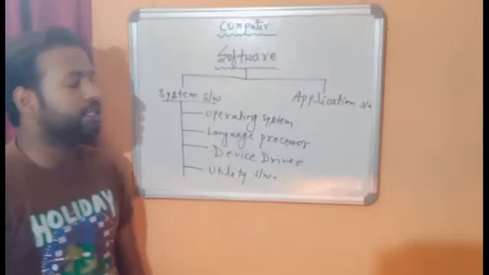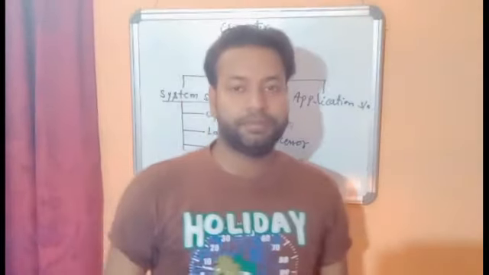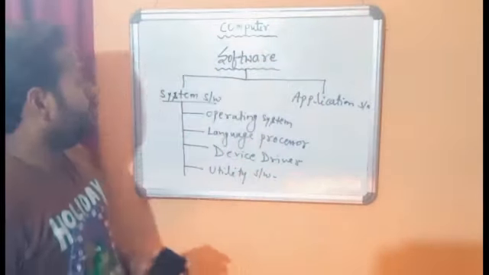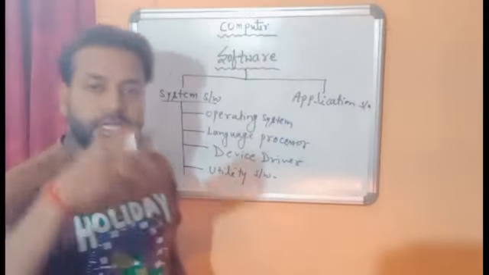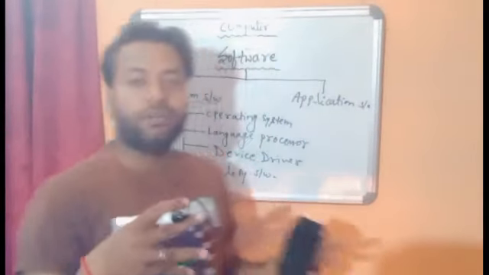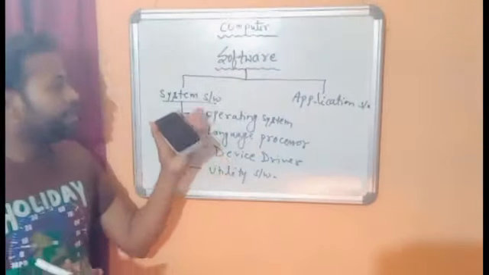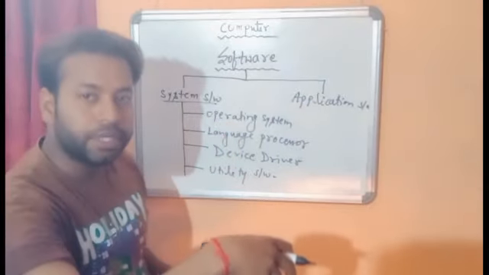First one, operating system. What is operating system? Operating system is a software, or you can say a group of software, which is used to operate the computer.